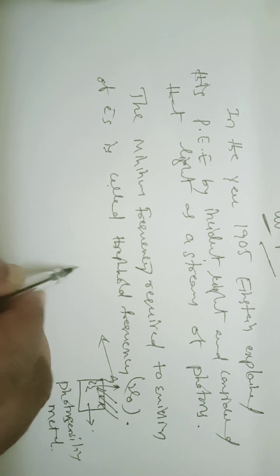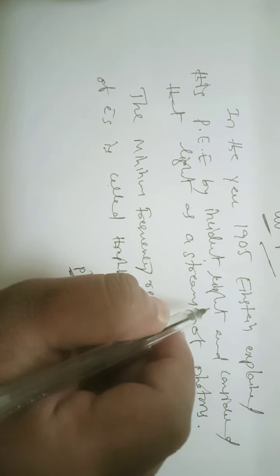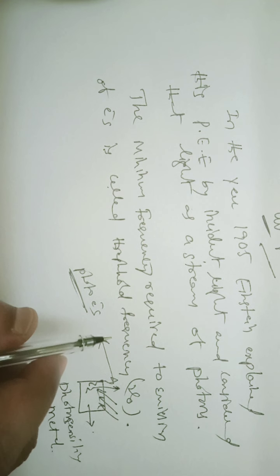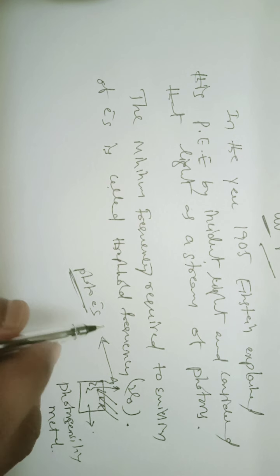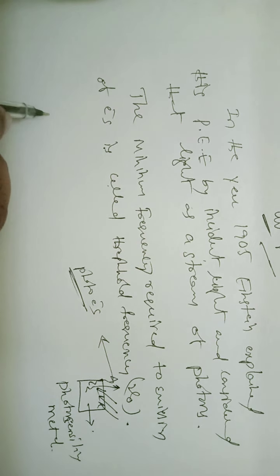And the emitted electrons are photoelectrons. When electrons are emitted, they must be in motion. That's why they have some velocity, and then they must possess some kinetic energy.